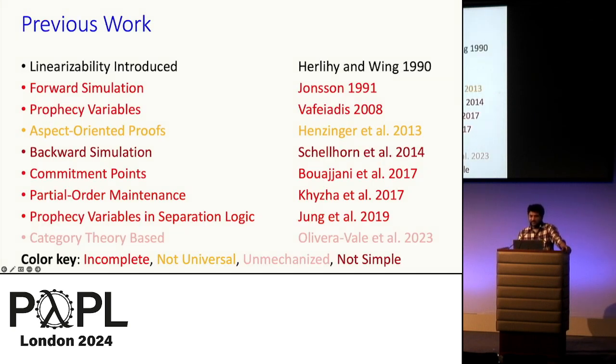Previous work since 1990 has made partial progress on this question. Many proof techniques beyond forward simulation have been discovered, including prophecy variables, aspect-oriented proofs, commitment points, and partial order maintenance. These techniques have been used to prove future-dependent algorithms, including the Herlihy-Wing queue, but most of these techniques are incomplete. Schellhorn et al. showed that backward simulation is complete. However, this technique requires reasoning backwards rather than forwards in time, and is therefore unintuitive for algorithmists.